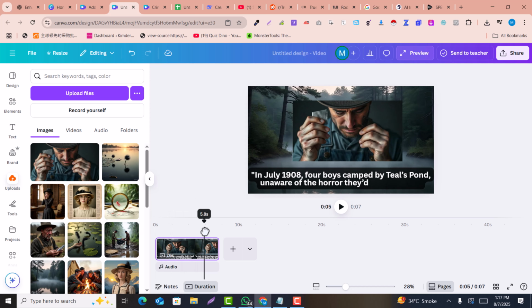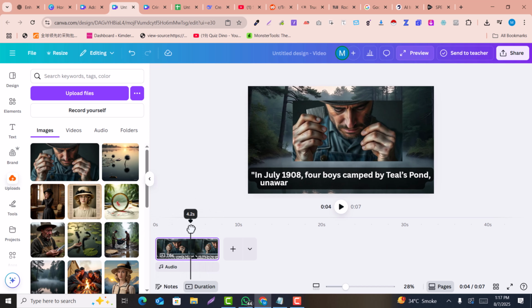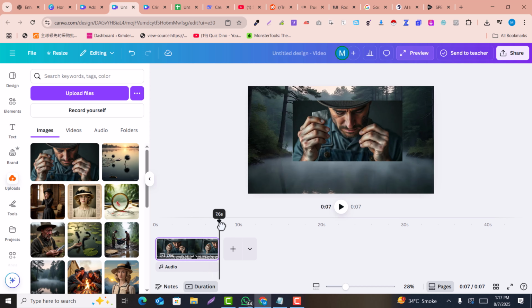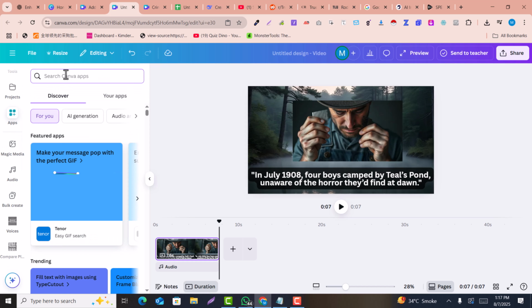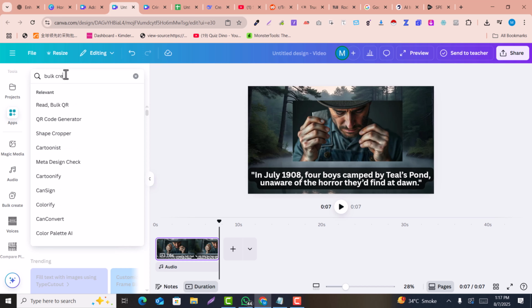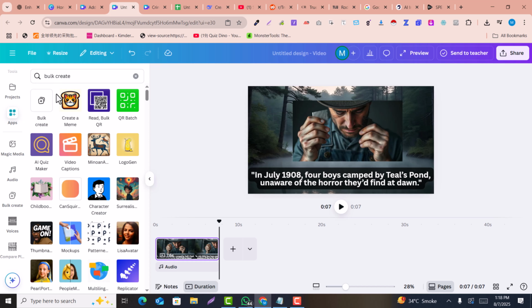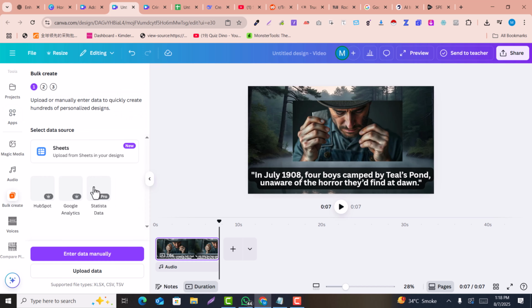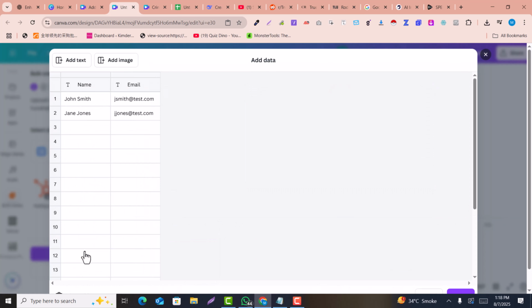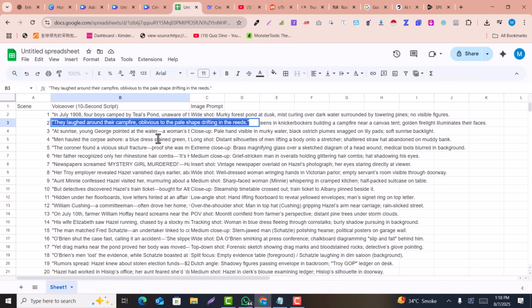So here I just wanna do something here. Here I wanna create the bulk create option, and I wanna use the bulk create option here. So here I just click on apps and search for bulk create. So here is the bulk create option. So I will completely create all the slides in one click. So here's the bulk create option. So here I just click on enter data manually and copy the prompts, copy the titles from that.